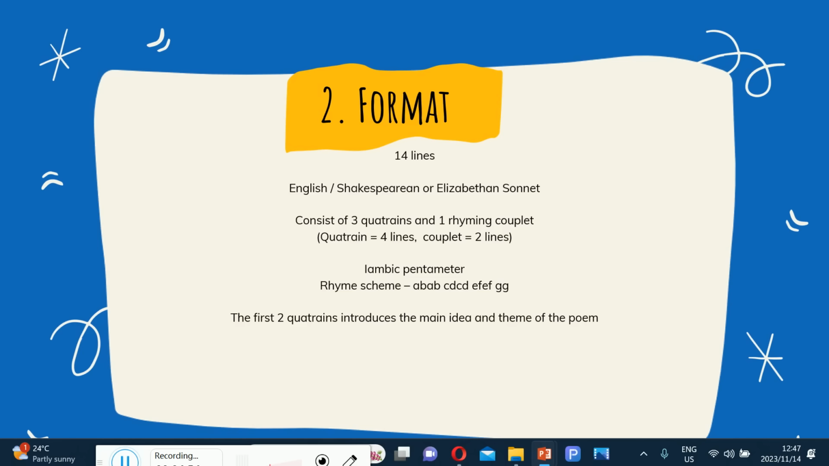that particular poem. Now, this is a poem of 14 lines, of course, is an English Shakespearean or Elizabethan sonnet. So these are just synonyms.